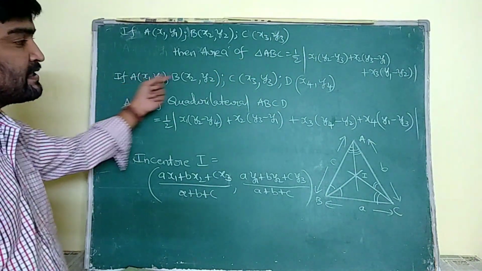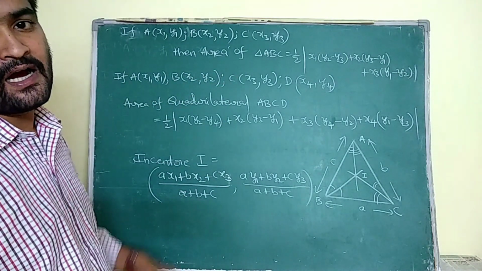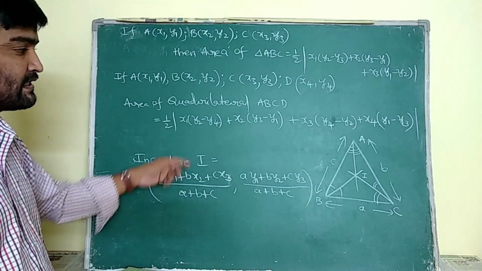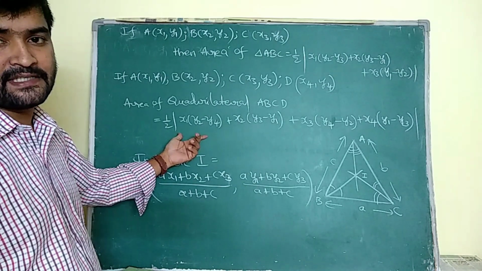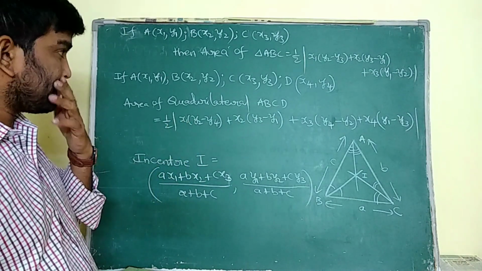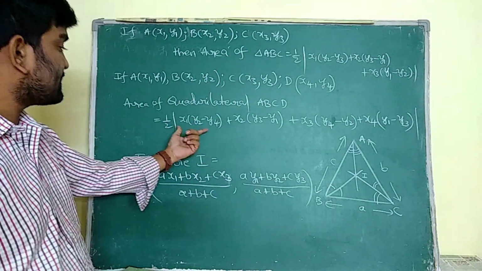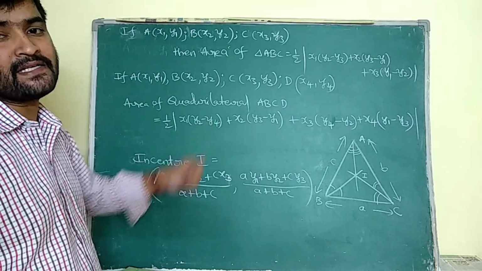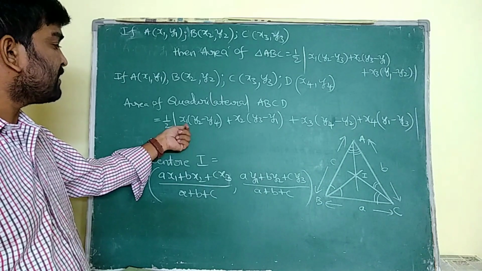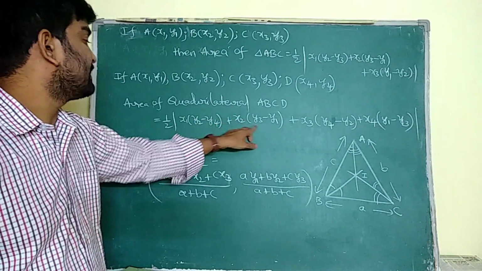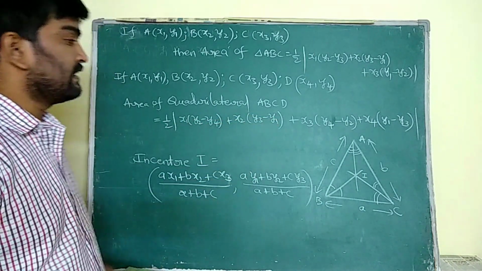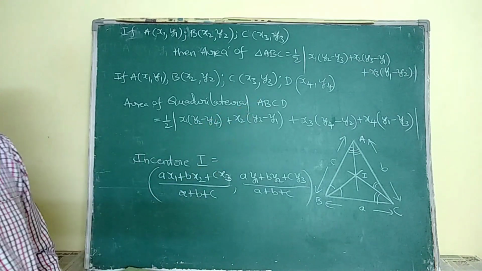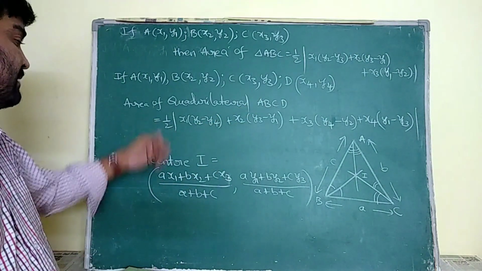Similarly, if A, B, C, D are the 4 vertices of a quadrilateral, then the area of the quadrilateral is equal to the formula we derived. This is also remembered in the same manner. Just remember the first term, x1 into y2 minus y4. After 1 comes 2, after 2, 3, after 4 again 1. Like that, we write all the 4 terms in the formula.